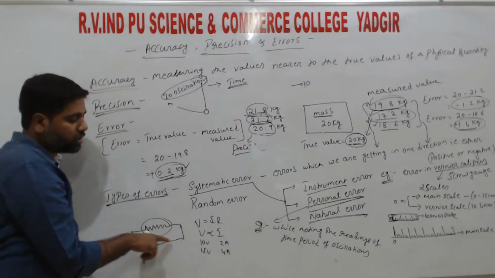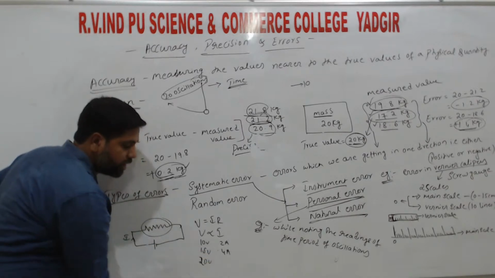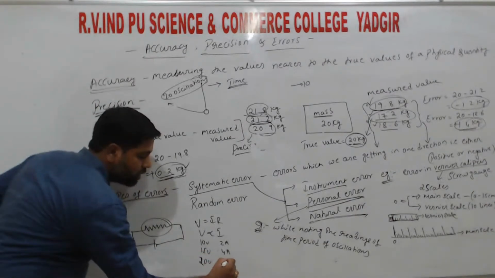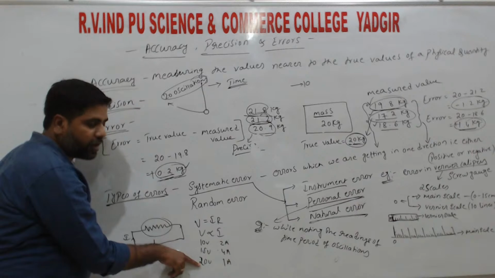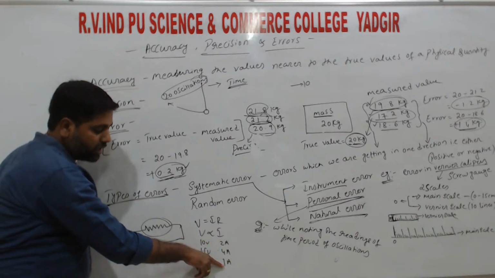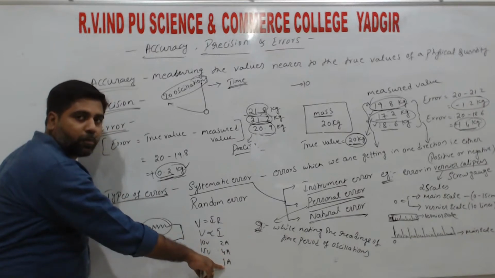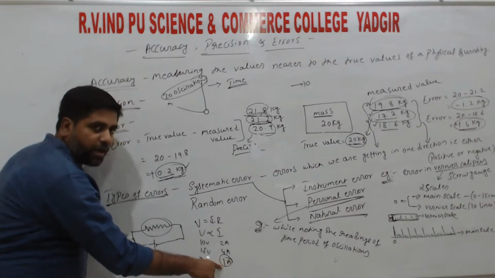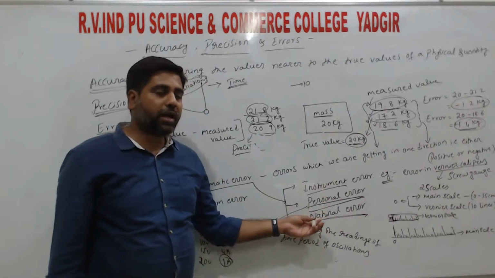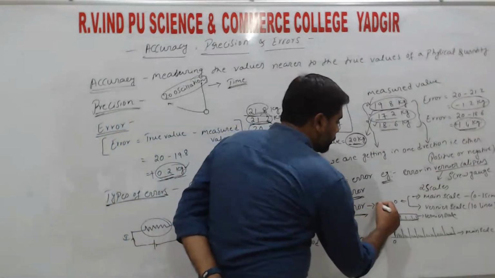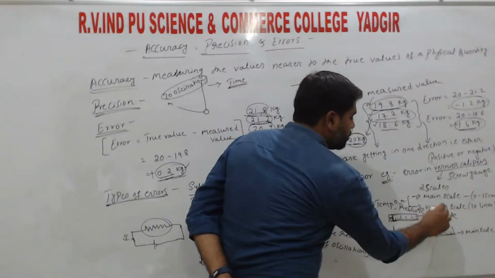If it comes like this, we call it linear. Now if I give 20 volts, here I get some 1 ampere. Then it is not linear, because the voltage is increasing linearly by 5, and the current should increase linearly by 2. So 2 became 4, and next it should be 6. But 6 is not coming, the value is decreasing. So that comes under natural error, right? Natural error belongs to some variation in temperature or pressure, right?